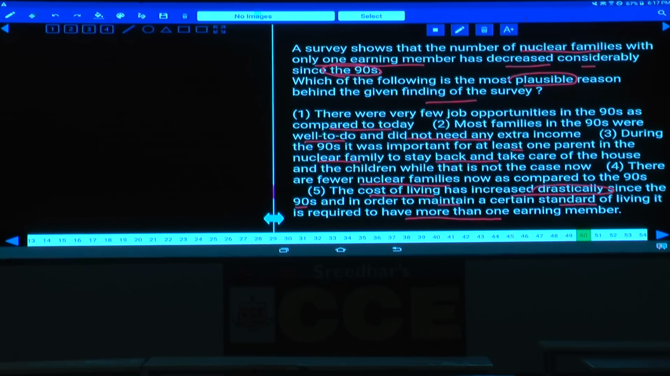Next one. Yes, anything else? Number series is there? No number series in this paper?